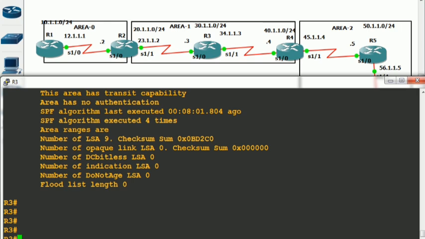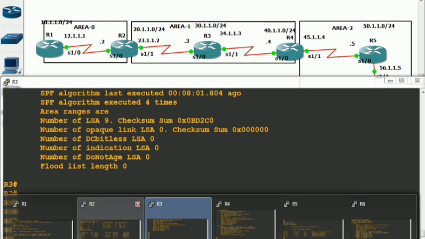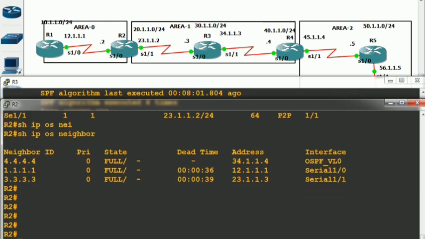Are you okay with it? So this area has now become a transit area. That's cool. Now on R2, guys, try to understand. R2 started to send unicast hello packets